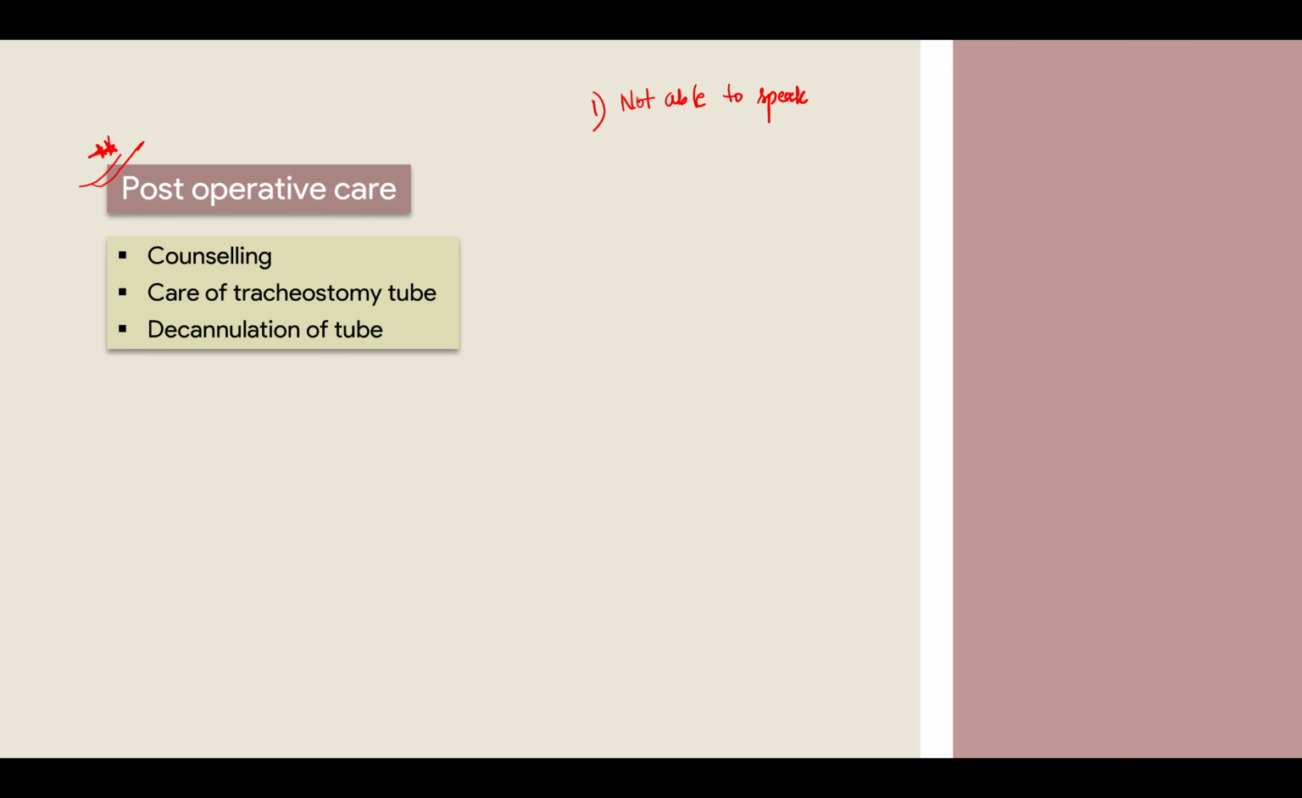suctioning has to be done, and you have to clear the tube, very very important. So there can be crusting developed, or anything. You have to prevent the pooling of the secretion, you have to suction. Okay, now how do you do it? The tube is inside, you do not have to touch the flange, you do not have to touch the outer tube.